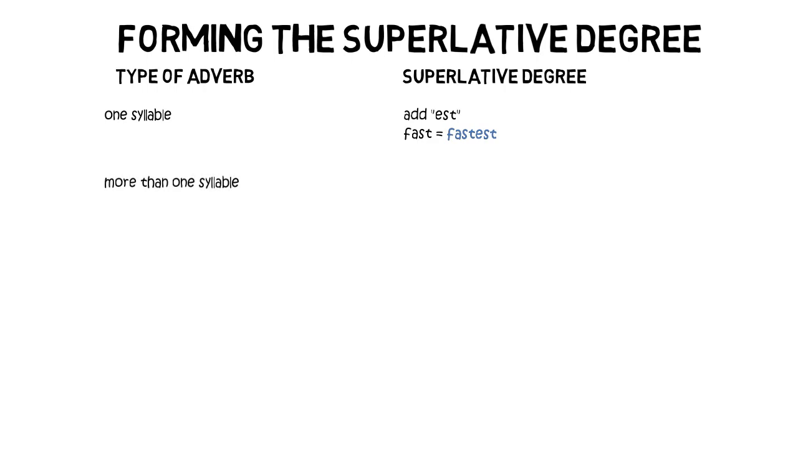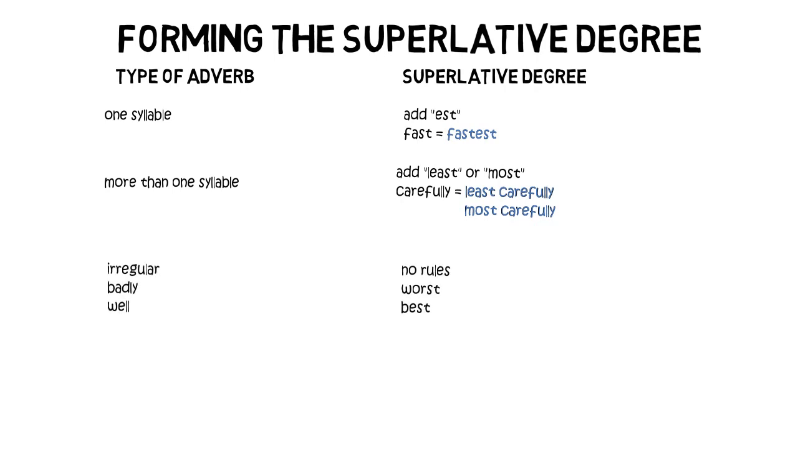Next, let's look at forming the superlative degree of adverbs. Remember, this whole thing applies to adjectives or adverbs. So with one syllable, you add est, so fast becomes fastest. More than one syllable, you add least or most. So carefully becomes least carefully or most carefully. And then you have some irregular ones. Again, you just have to know these.